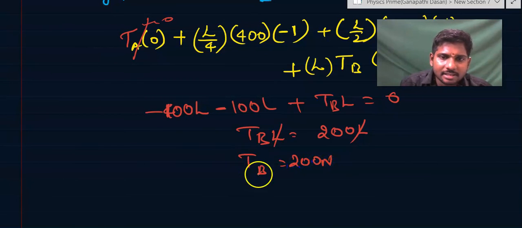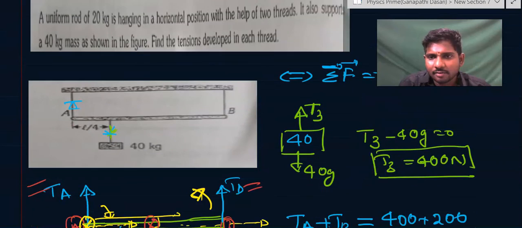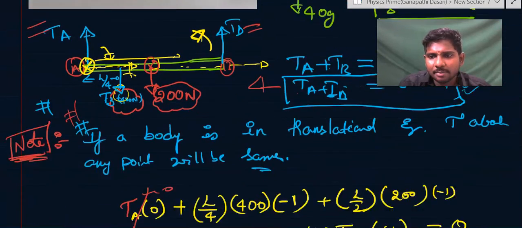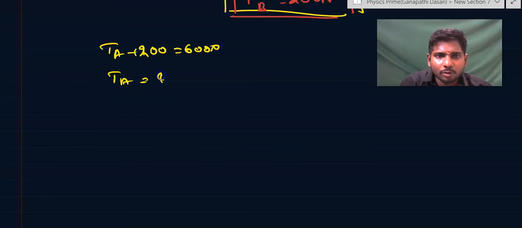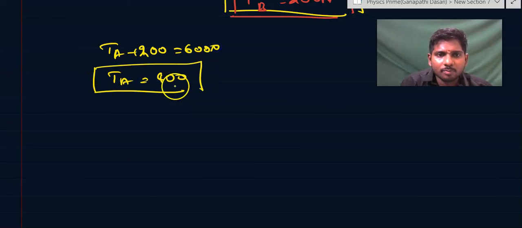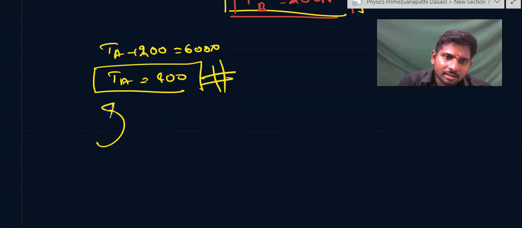Now if you get this equation answer, substitute in that first equation, wherein TA plus TB is equal to 600 newtons. So TA plus TB, that is 200 newtons, is equal to 600 newtons. That means TA is equal to 400 newtons. You got the values of both of these. How did you solve this? One is force equation, other is torque equation.